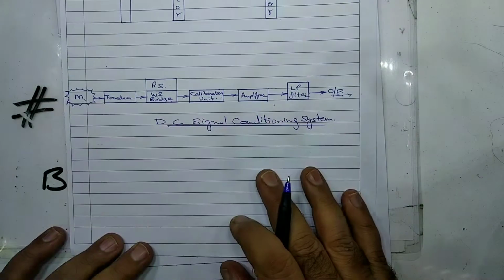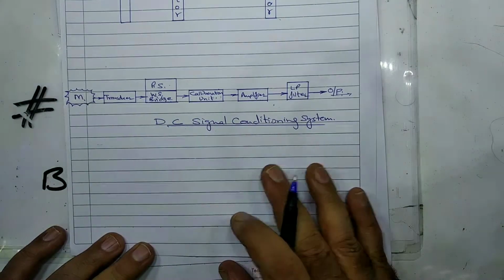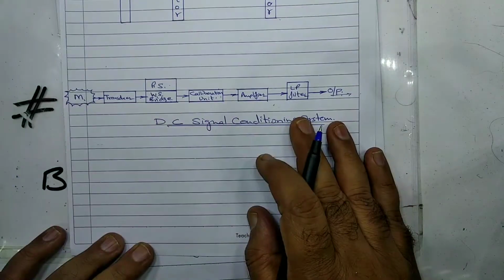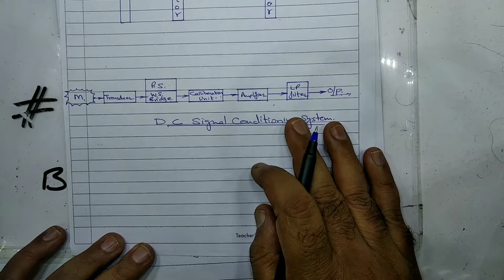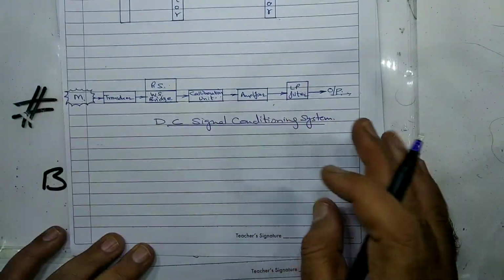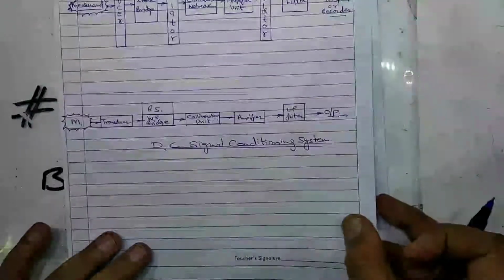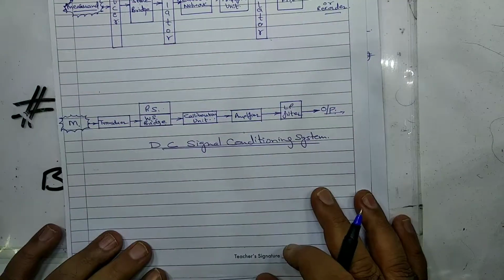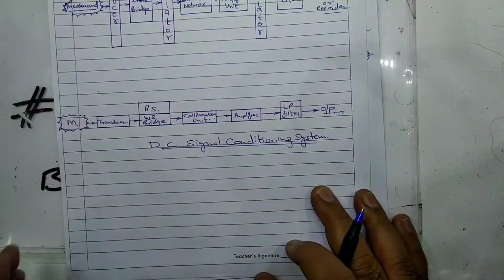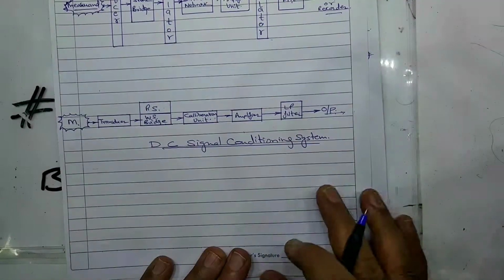Advantages of DC signal conditioning are: it is easy to calibrate at low frequency and it is able to recover from an overload condition. So that is all in basic instrumentation system. Unit 8 of your syllabus is complete with this.